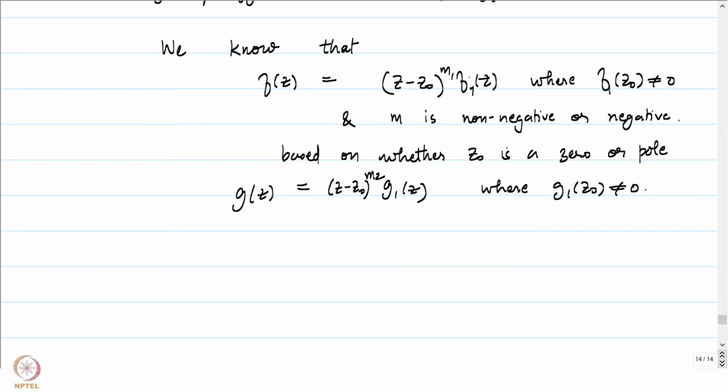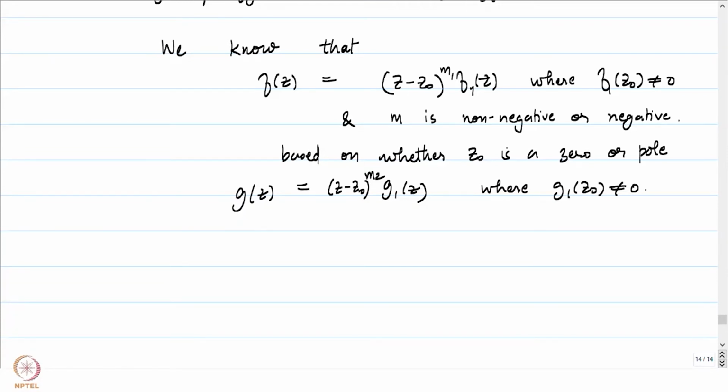If it was a removable singularity, then we can extend our f past z0 as a holomorphic function, and based on whether it is a 0 or not, our m1 will be either 0 or greater than 0. If it is a 0 at z0, then m1 will be greater than 0, and if it is not 0 at z0, then m1 would be equal to 0. That is the case when z0 is in S1.